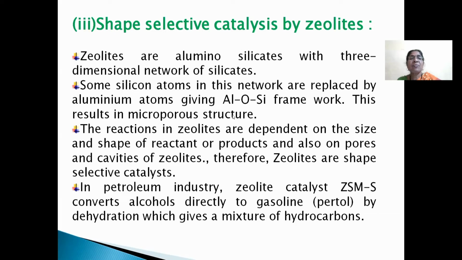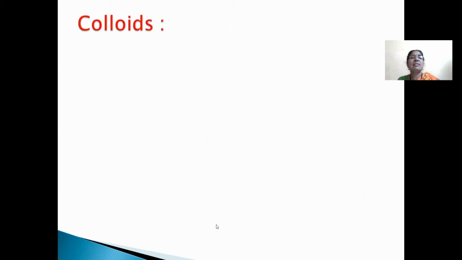micropore structure. The reactions in zeolites depend upon the size and shape of the reactant or product, and also on the pores and cavities of zeolites. Therefore, zeolites are shape selective catalysts. In the petroleum industry, the zeolite catalyst ZSM-5 converts alcohol directly to gasoline, petrol, by dehydration, which gives a mixture of hydrocarbons.